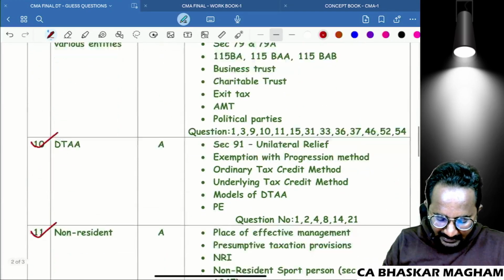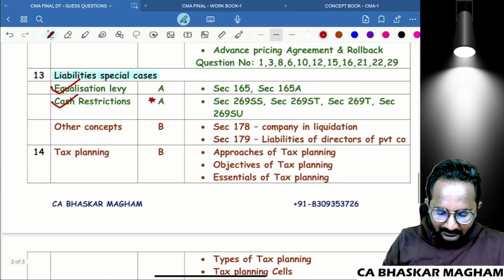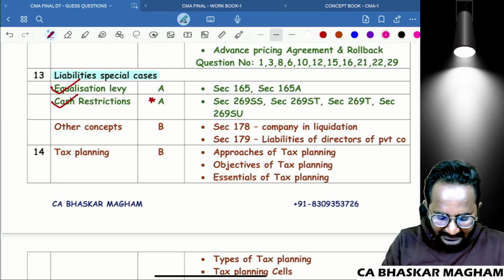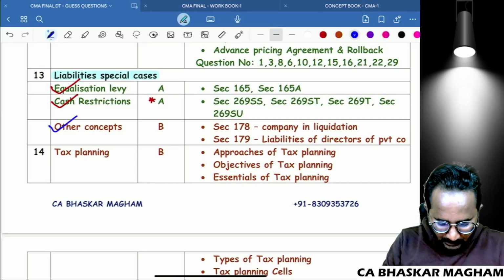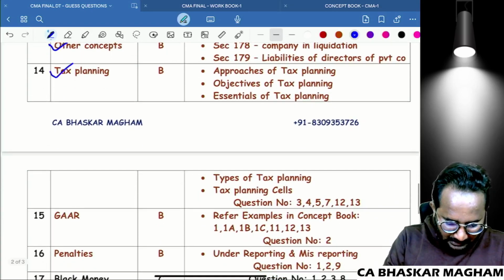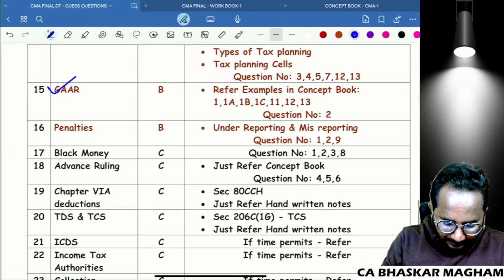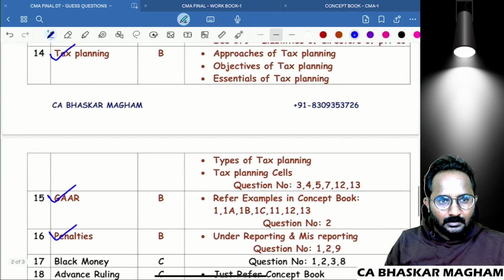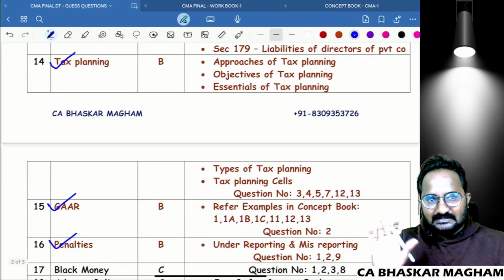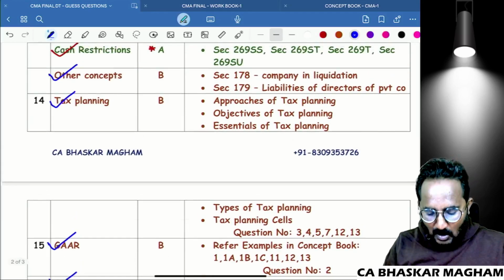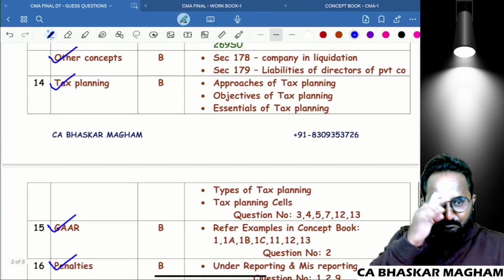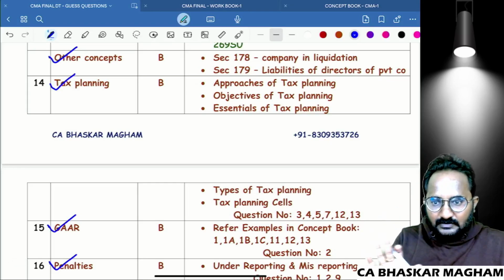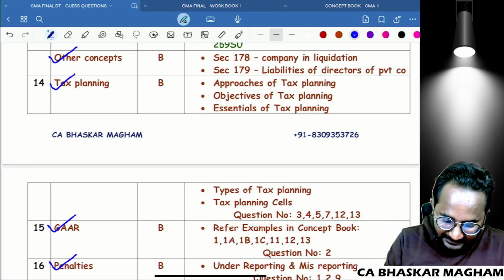Next, what are the chapters covered under B category? Whatever concepts are covered in liabilities in special cases, those other concepts, tax planning, and the next chapter GAAR and penalties. These chapters I categorized into B category. So how many chapters? More or less 3 chapters: tax planning, GAAR, as well as penalties. Why are these B category? You may get questions. If you get the question, definitely an 8 mark question from the tax planning chapter.